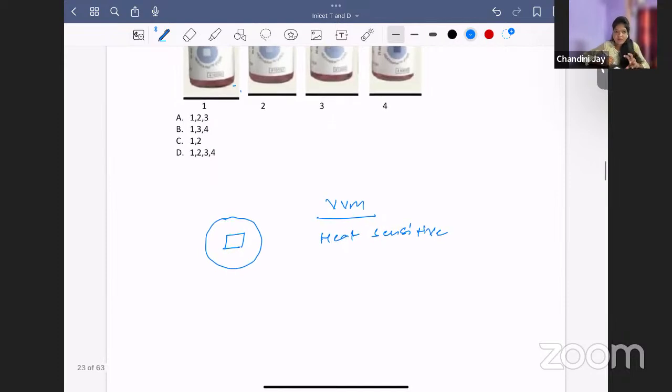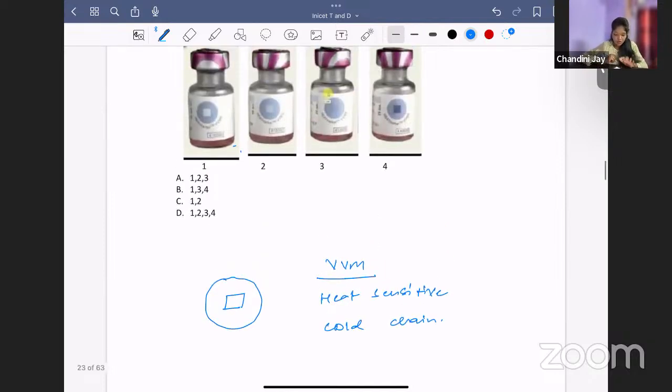So what does VVM indicate? Whether the vaccine has been stored properly in the cold chain or not. So that is the use of this VVM. You have 4 stages in VVM. The first stage, can you see, the inner square is lighter in color than the outer circle. In the second stage, the inner square is changing color, but it's still lighter than the circle. In the third one, both the circle and the square are the same in color. Whereas in the fourth one, the square is darker than the circle.